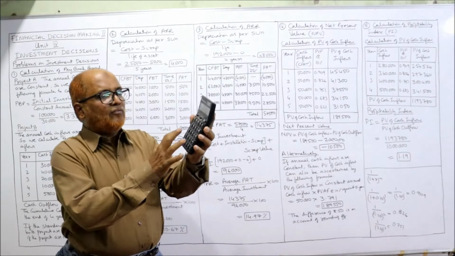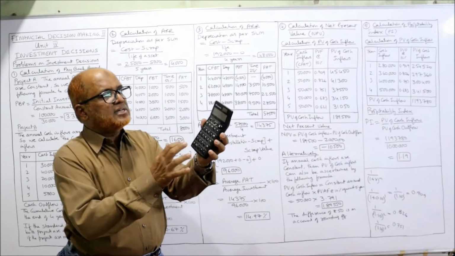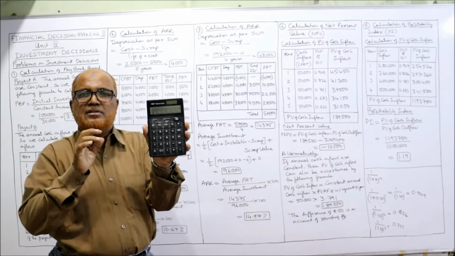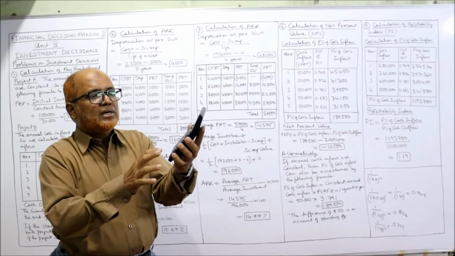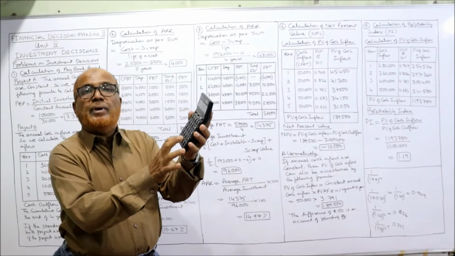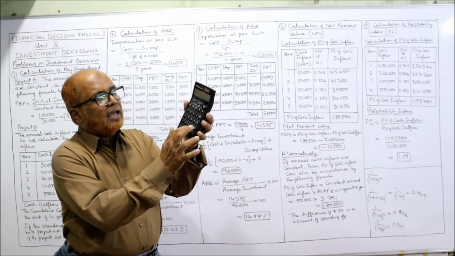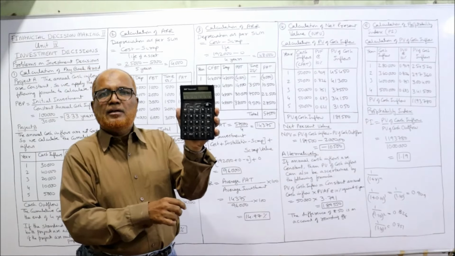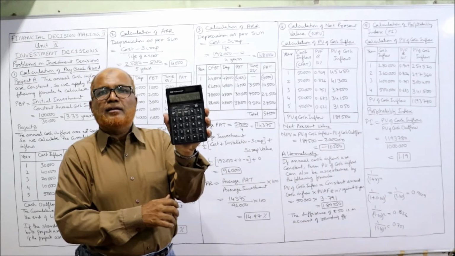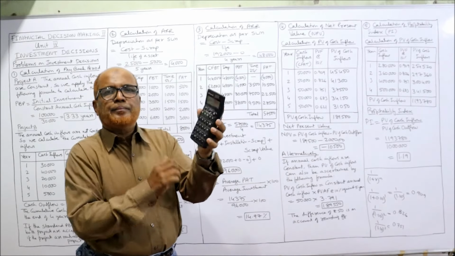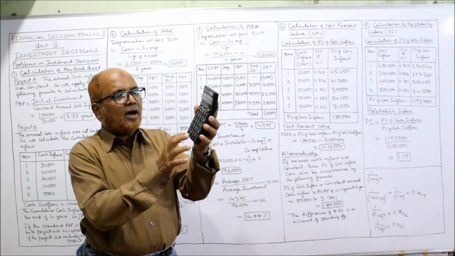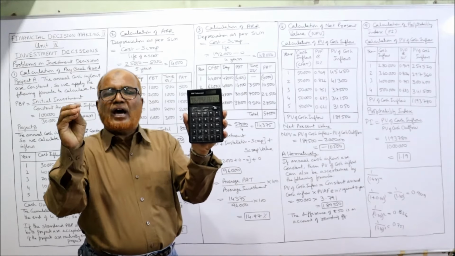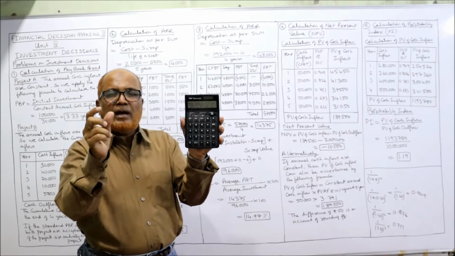The 10% rate, so 1 divided by 1.10 is equal to 0.909. This is the first year factor at 10%. Now for the second year, what you have to do is put this 0.909 in memory. There is a button here, M plus, memory. So press M plus. It is in memory, right? Now divide again for the second year, and again put it in memory. Then again third year, again put in memory. Fourth year, again memory. Fifth year, again memory. So 5 times you have saved the amount in the memory.